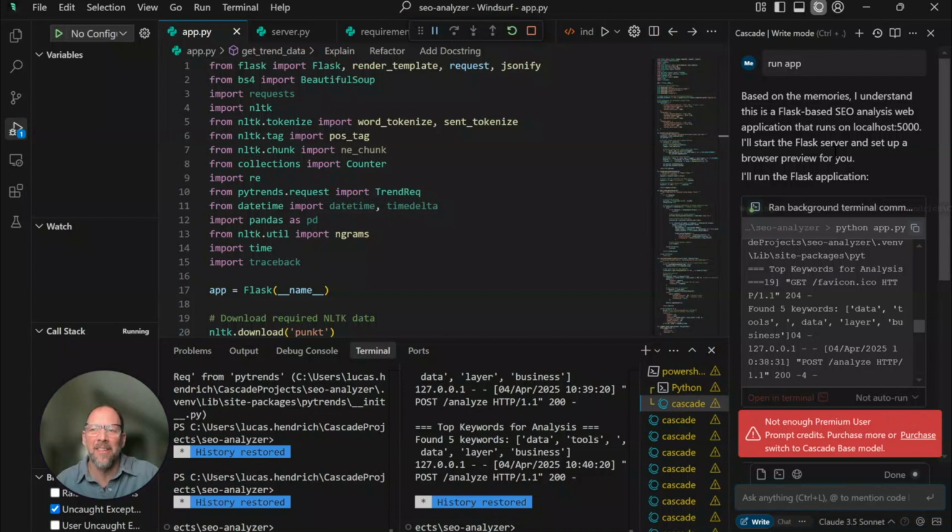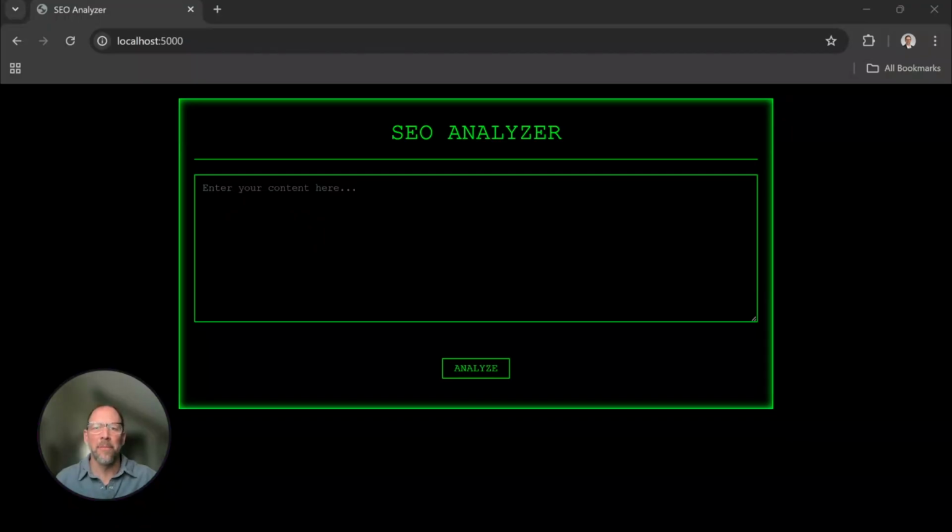And what's interesting is that it created test scripts to test different implementations, find the best one. So really kind of the thought process that I would go through if I were to build this from scratch. And voila, here is my SEO analyzer. I apologize for the green screen interface. This reveals my age, but you could do this, obviously it only took a prompt to change the CSS and everything about the design as well.